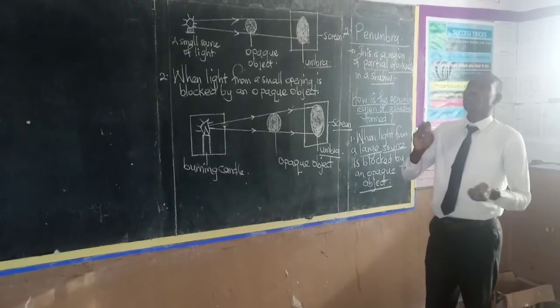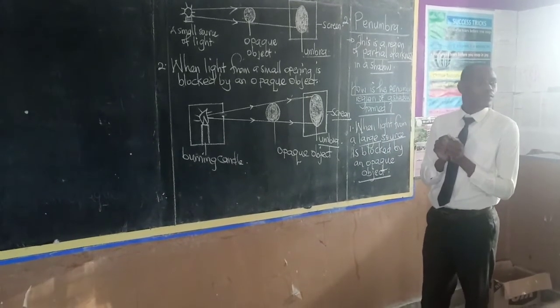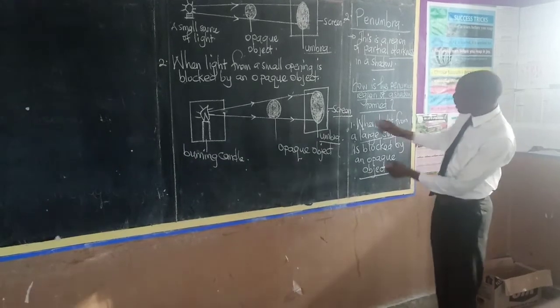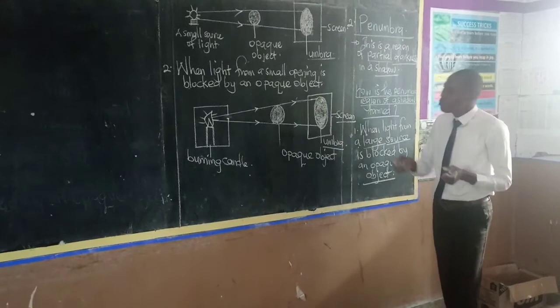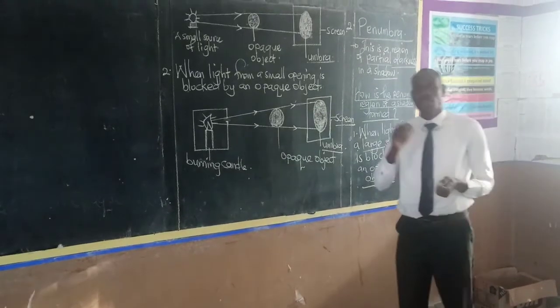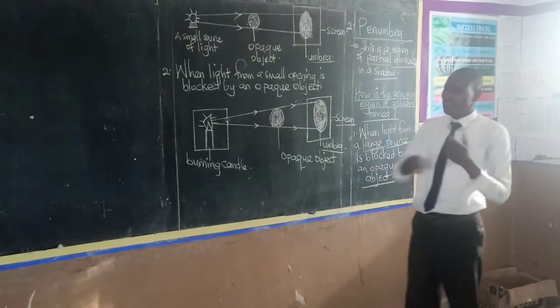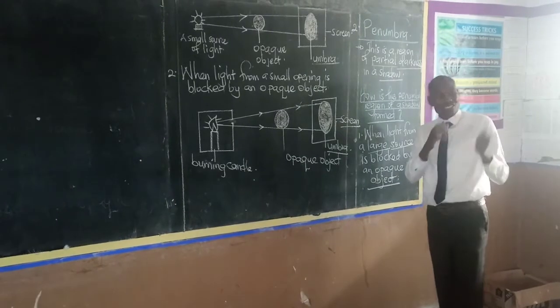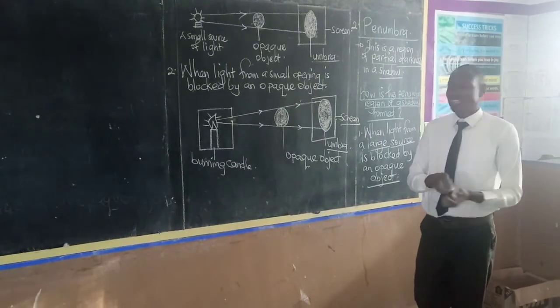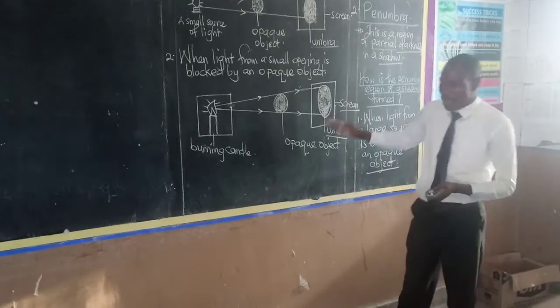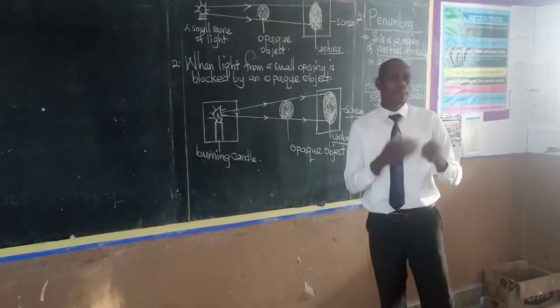We also have some large bulbs. Should any light coming from those large bulbs or from the sun be blocked by an opaque object, what will be formed is a shadow. But that shadow will have two regions. It will have both the umbra and the penumbra.